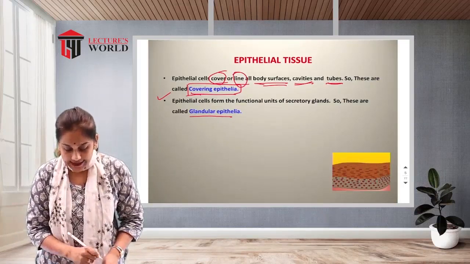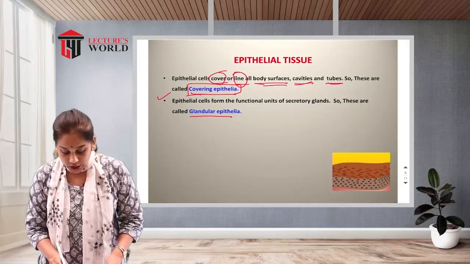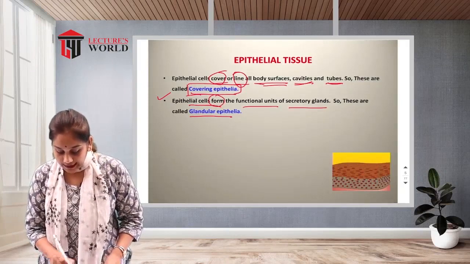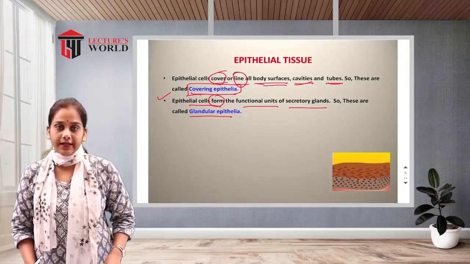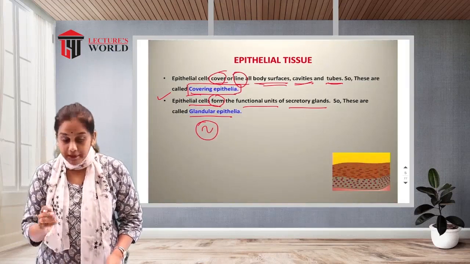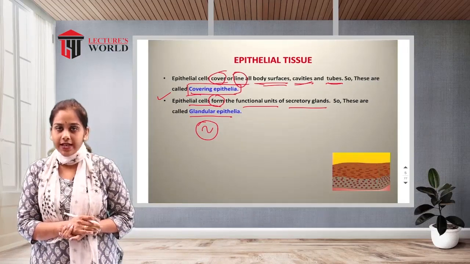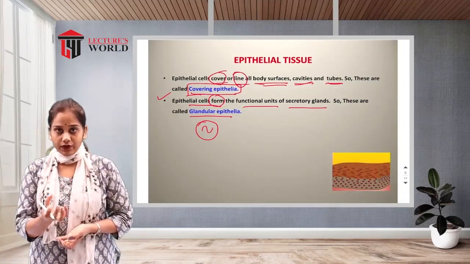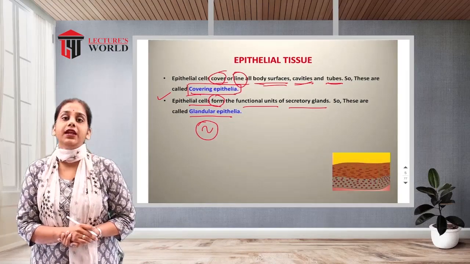Another name is the glandular epithelia. Why? Because epithelial cells form the functional unit of the secretory glands. So the second name of epithelial tissue is glandular epithelia, because they secrete some secretions, and most of the glands are formed from epithelial tissue.